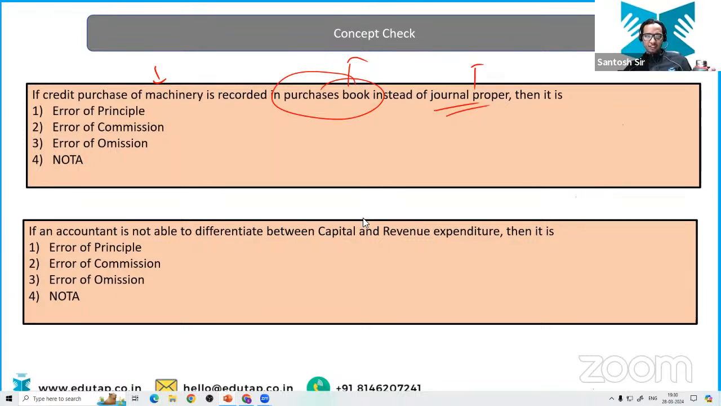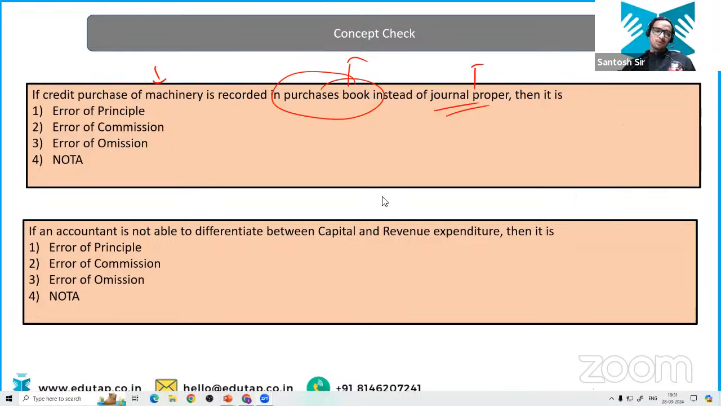What is the error he has done? Okay. Most of you are correct. Most of you are saying this is the error of principle. Damini is saying it is the error of commission. Okay, let me check each one of your answers. There are so many chats.